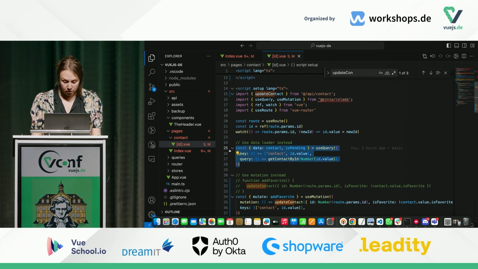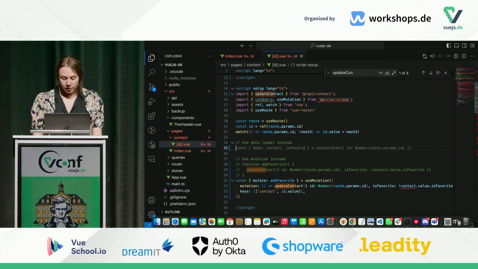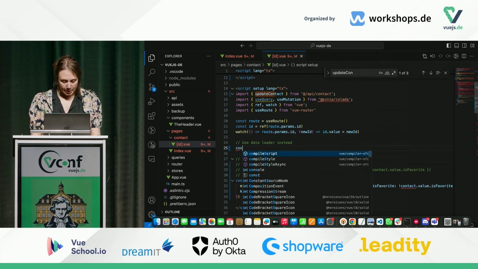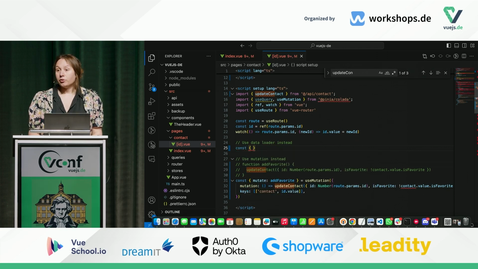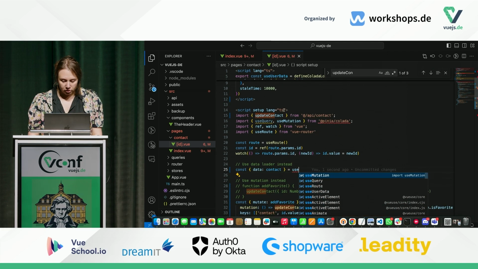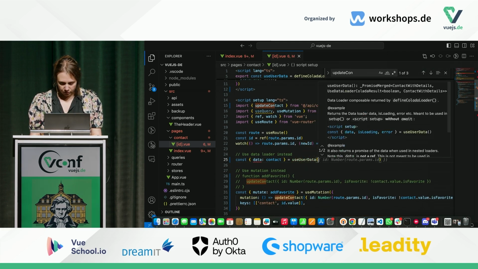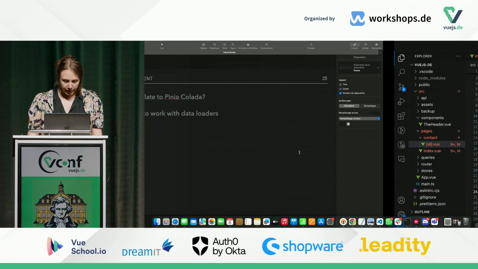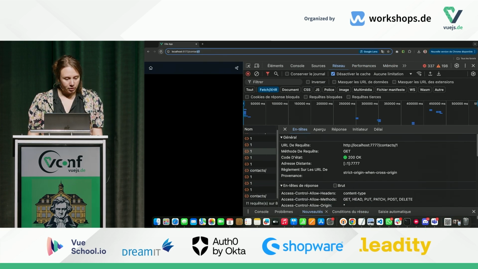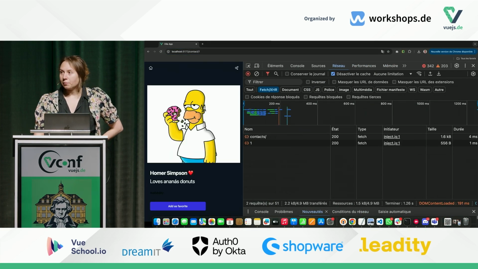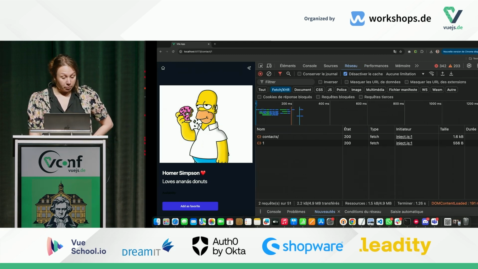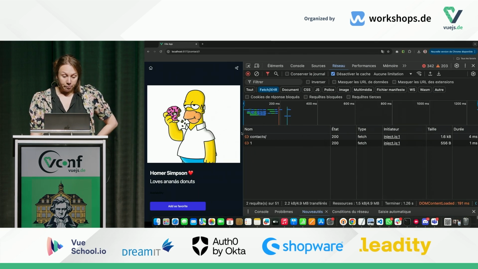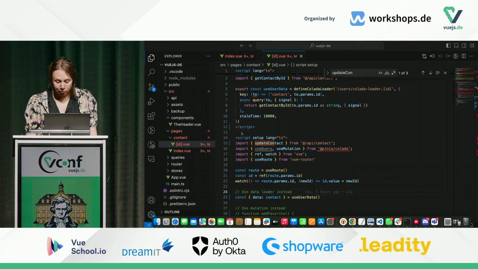So I can remove this, and instead I will use the composable exported by the data loader. So again, data is the context, and we get it from there, useUserData. And that's all. And now it should be working. Let's see. It's working. So yeah, that's basically all. Absolutely all. I'm already out of time.